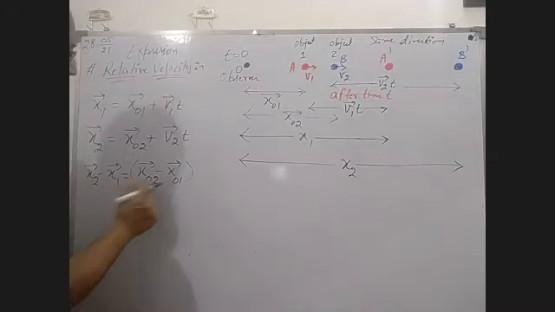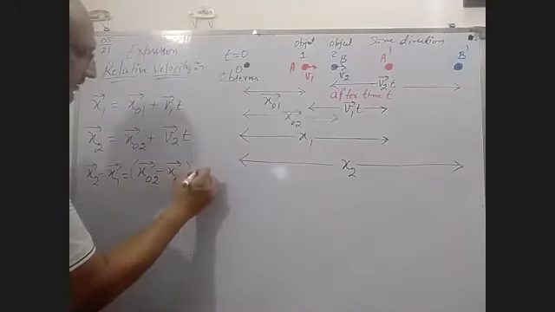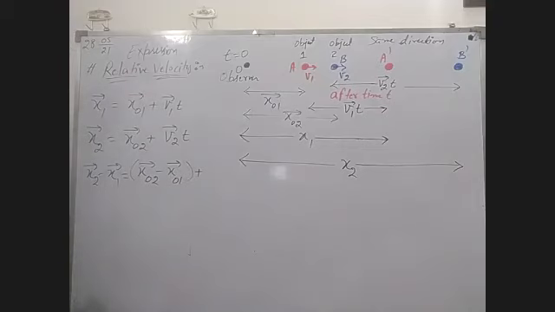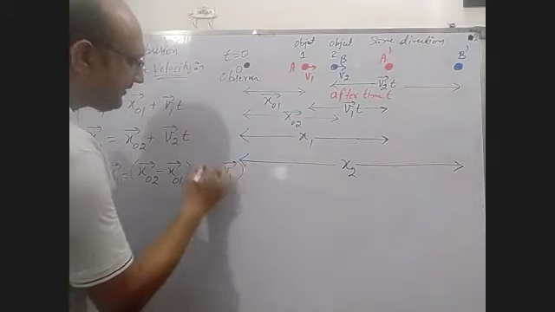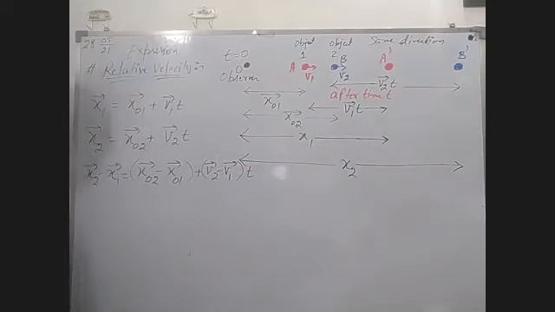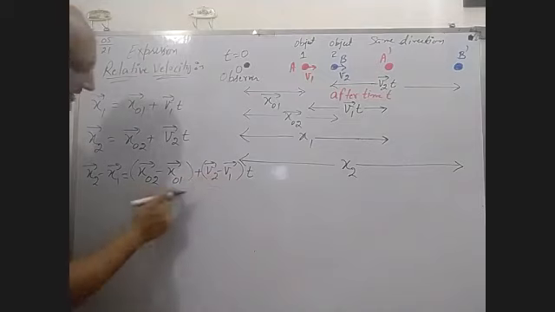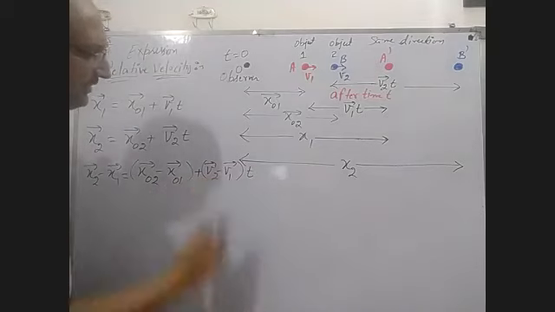x02 minus x01 plus v2 minus v1 times t. I am cutting one step here because time is very less. After taking the subtraction, you get x02 minus x01 plus (v2 minus v1) t.